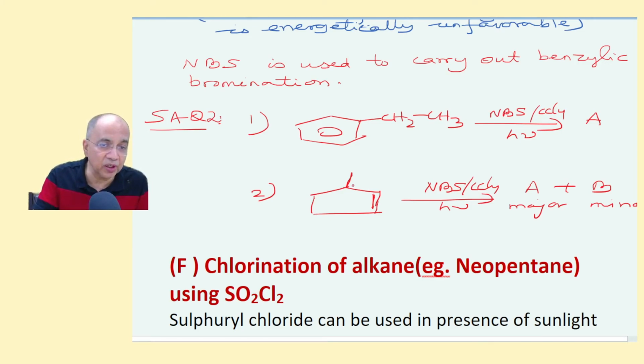There are 2 here also, the carbon next to the double bond, and here also. So there will be 2 products, and this will be major because it is a 3-degree allyl radical. This will be a 2-degree allyl radical. So for both A and B, A will be major with bromine here, and B will have bromine here.